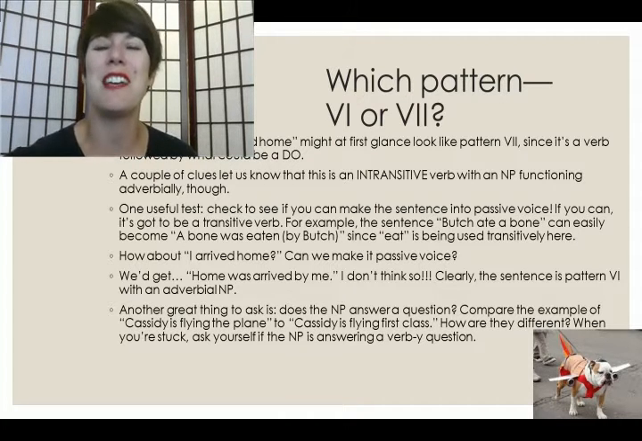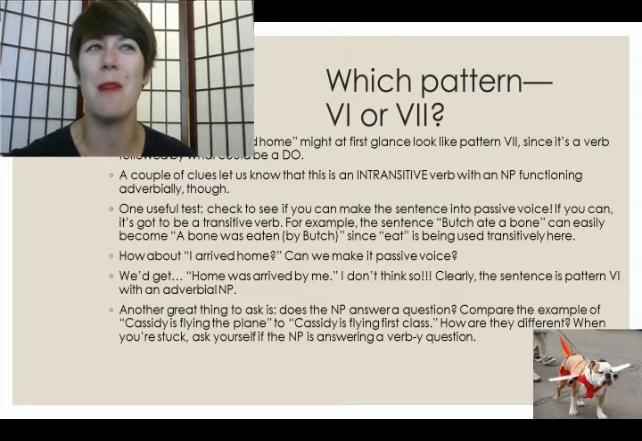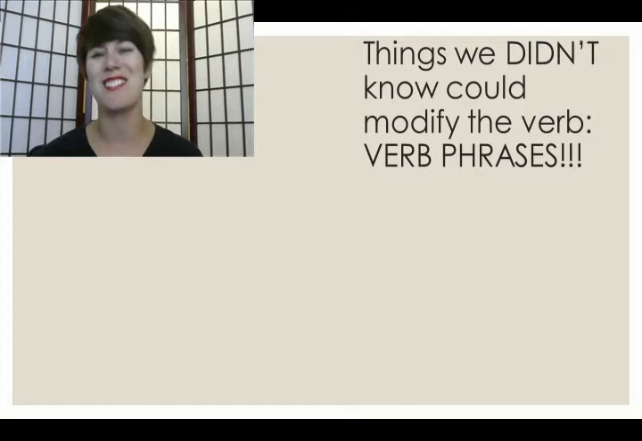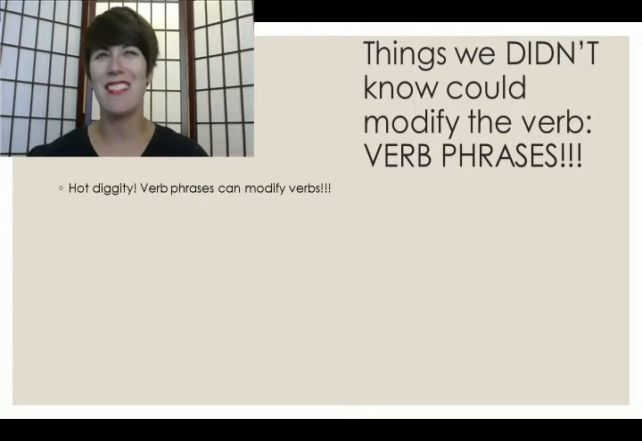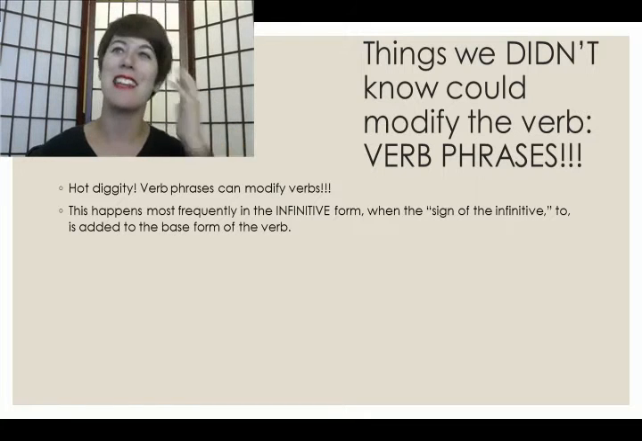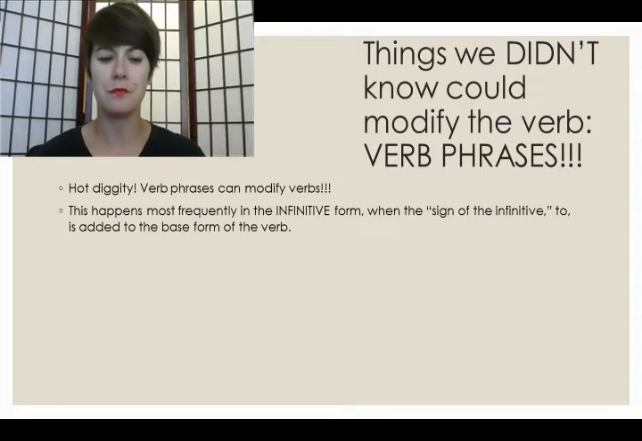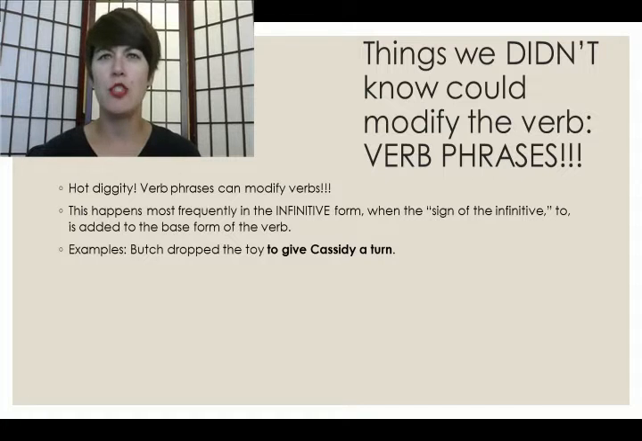Let's move on to another thing that we didn't know could modify the verb: verb phrases themselves. Hot diggity! Verb phrases can, in fact, modify verbs. This happens most frequently when we're dealing with the infinitive form, and we've got this thing that your book very delightfully calls the sign of the infinitive. I just love that, the sign of the infinitive. And that's "to," of course, which is added to the base form of the verb. For example, "Butch dropped the toy to give Cassidy a turn."